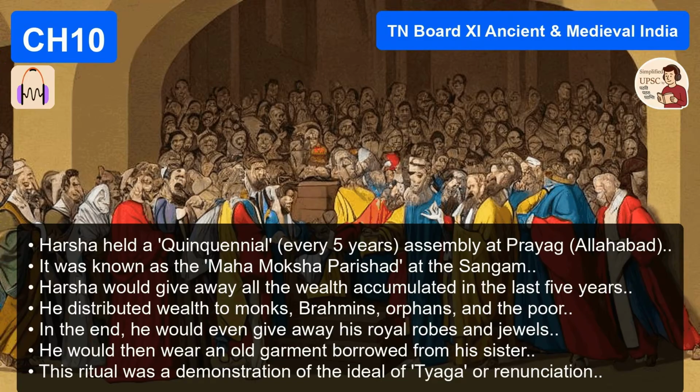Okay, so Harsha, this larger-than-life figure, dies in 647 AD. The light goes out. What happens next? Does the empire continue? The vacuum returns, almost instantly. Harsha, for all his greatness, left no strong heir. His minister ended up usurping the throne, and the empire disintegrated almost immediately back into those small, warring states.